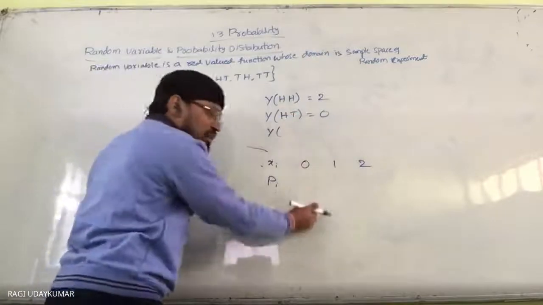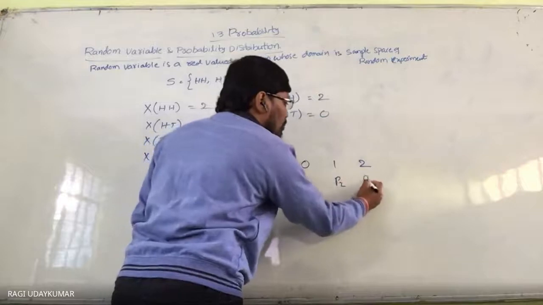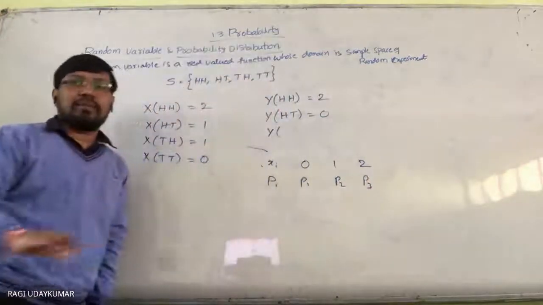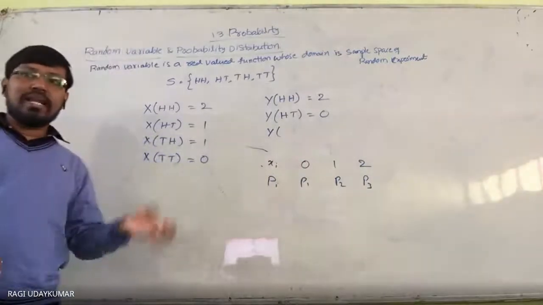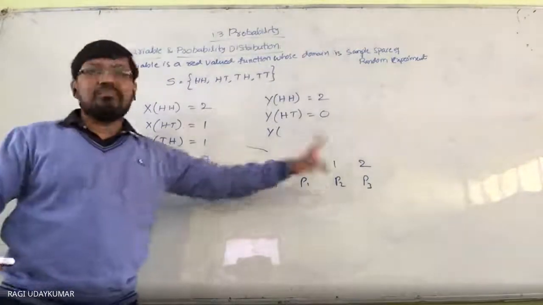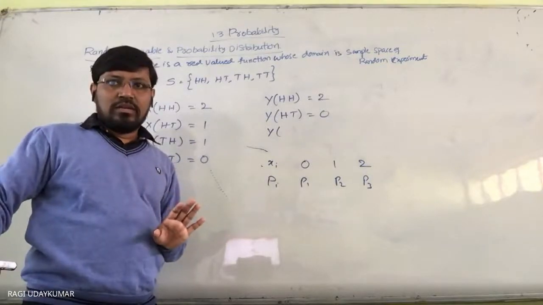And for each one we are going to have the probability. It's probability 1, probability 2, probability 3 in this experiment. If you write the probability distribution of the random variable x, it is a system of numbers. The system of numbers is taken into consideration.